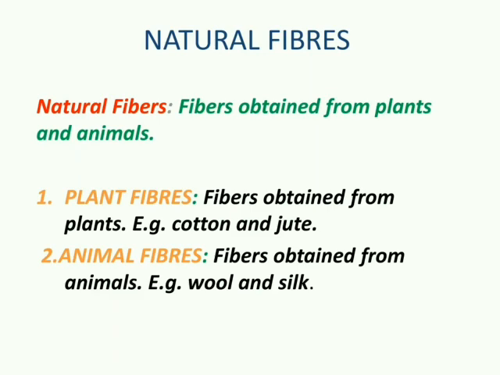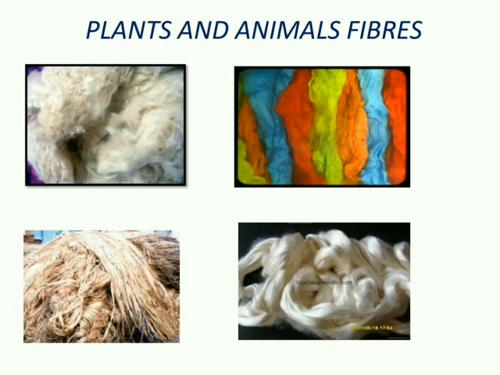The fibers of some fabrics such as cotton, jute, silk and wool are obtained from plants and animals. These are called natural fibers. Cotton and jute fibers are obtained from plants. Wool and silk fibers are obtained from animals. Wool is obtained from the fleece of sheep or goat. It is also obtained from the hair of rabbits, yak and camels. And silk fiber is drawn from the cocoon of the silk worm.